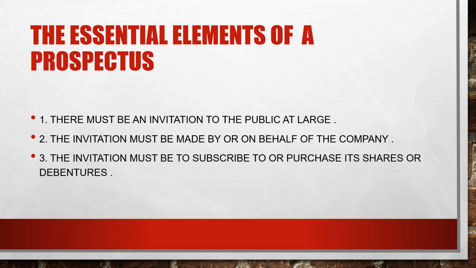Now, what are the essential elements of a prospectus? Let us discuss. There must be an invitation to the public at large. It is an invitation, an appeal to the common masses to come forward. To XYZ, whosoever wants to invest, most welcome. There is no partiality or biasness towards any people. The invitation is made by or on behalf of the company. Obviously, the company is inviting the people. The invitation must be to subscribe or to purchase its shares and debentures, nothing beyond that.